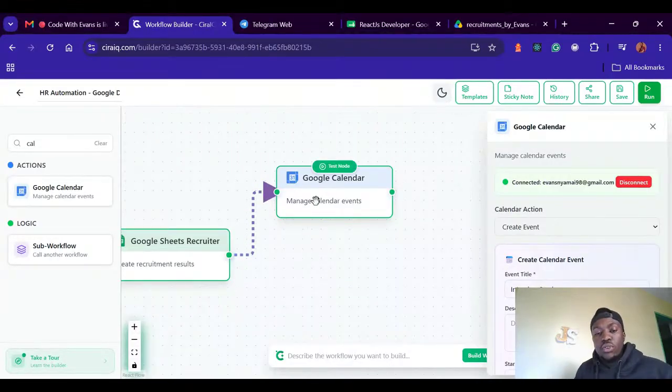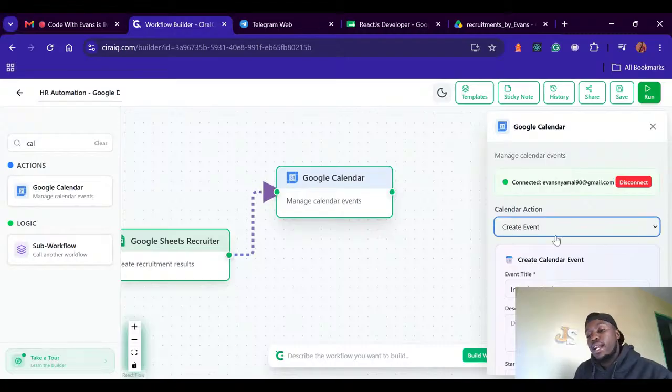So for this Google Calendar, it's very simple. What you need to do is just authenticate your calendar just as the other nodes. Then after you authenticate your calendar, you can choose the kind of event.